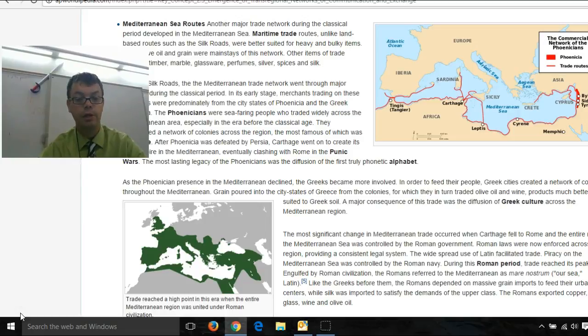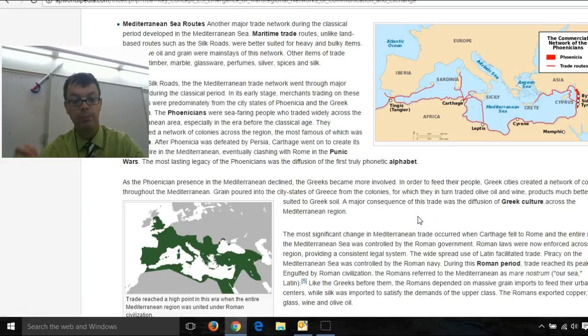The Mediterranean sea routes really trace their origins to the Phoenicians, which is the maritime trade we see over here. They were the people who, before the Greeks, traded all over the Mediterranean Sea. And the Greeks came in and established their city-states, where they opened up trade in the Mediterranean. And we see this waterway, which is a very good way to trade things all across the Mediterranean.